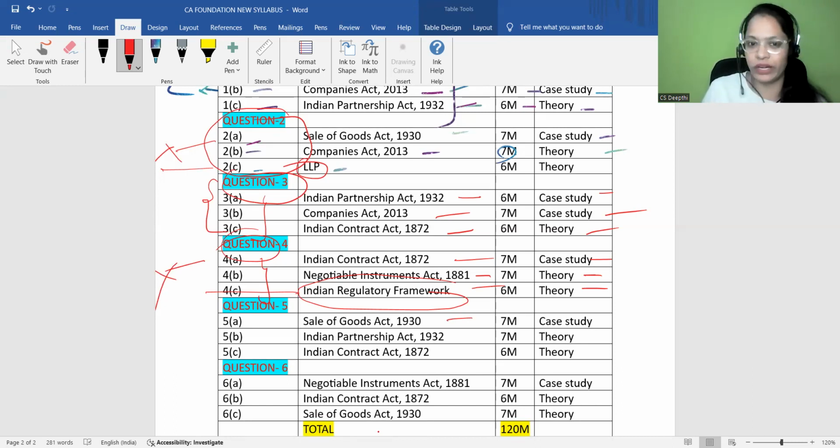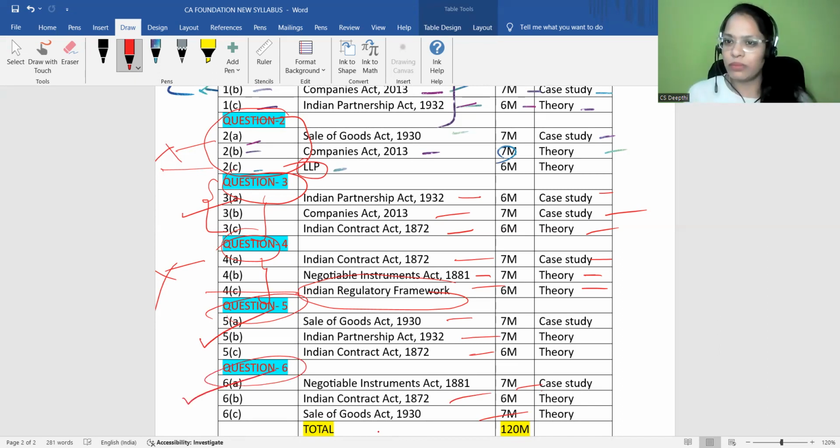Question number 5 consists of 3 questions. Sale of Goods Act, you'll read. Indian Partnership Act also, you'll read. Indian Contract Act also, you'll read. So, question number 5, yes. Question number 3 is yes. Question number 5 is yes. What about question number 6? Same 3 questions again. Negotiable Instruments Act, 7. Indian Contract Act, Sale of Goods Act. So, you'll be appearing for this question also.